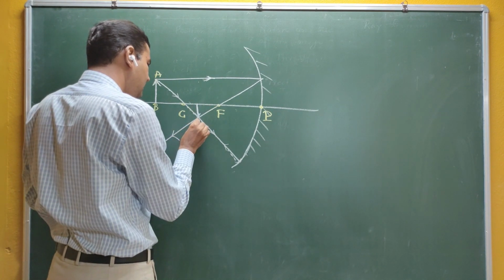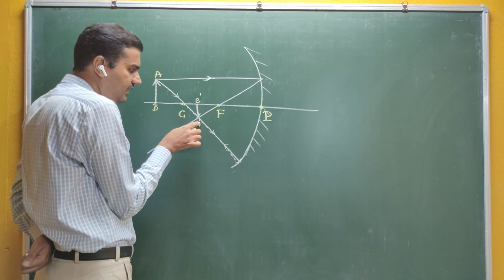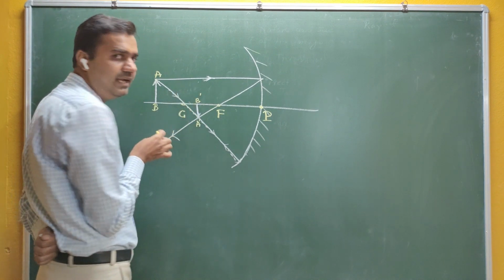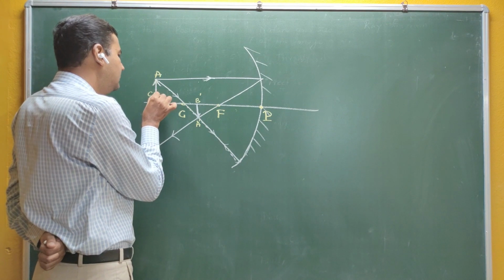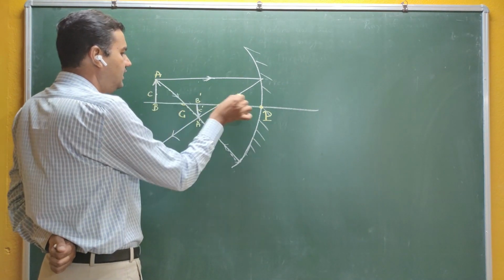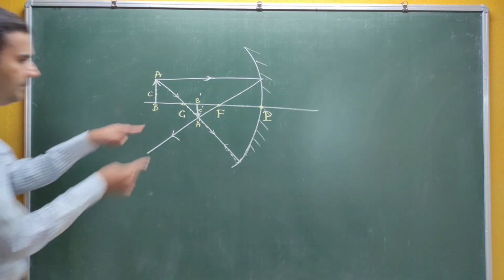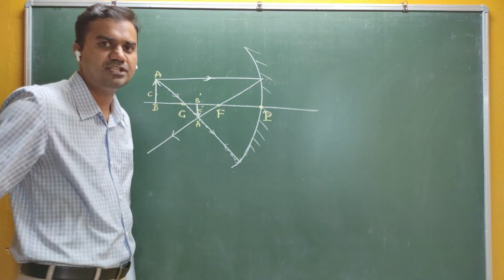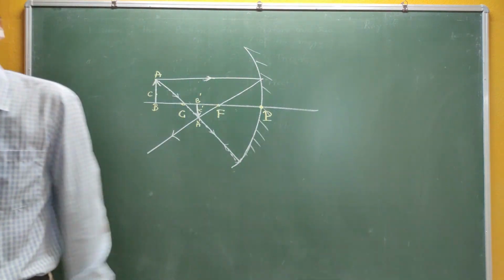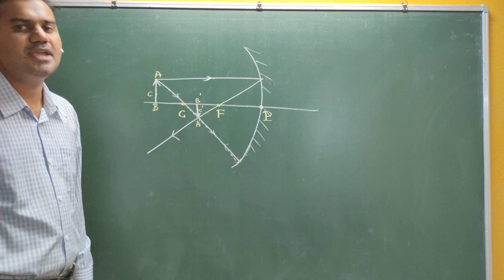So this is A; let me call it A dash, and this is B dash. The rays coming from A intersect at A dash, and the rays coming from B intersect at B dash. Similarly, the rays coming from some other point C intersect at some C dash here, and from some D, they all intersect at this particular point. And this A dash B dash is called the image because it looks like AB only. It looks like AB, but it is not AB. AB is the object, and this A dash B dash is called the image.